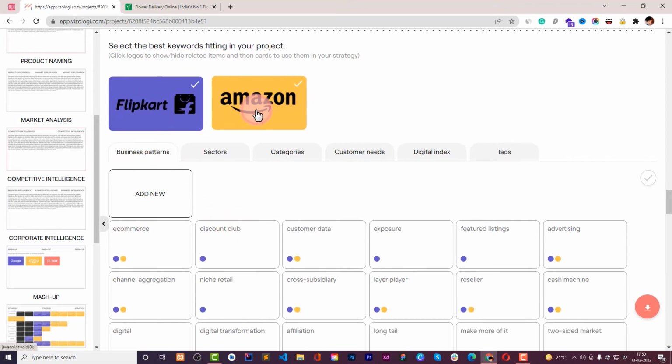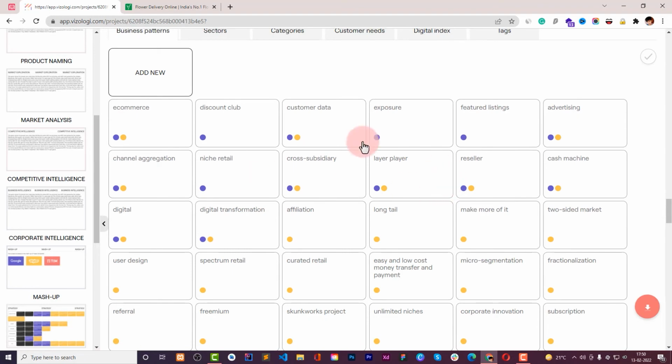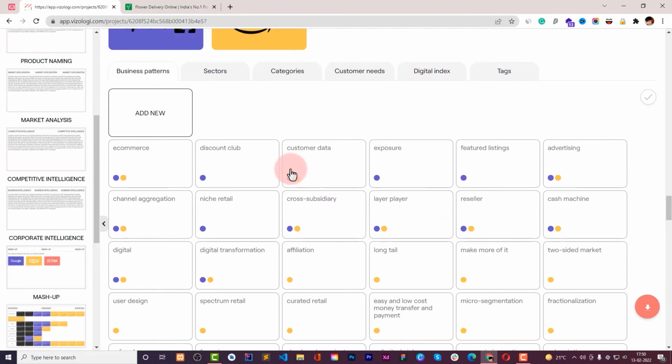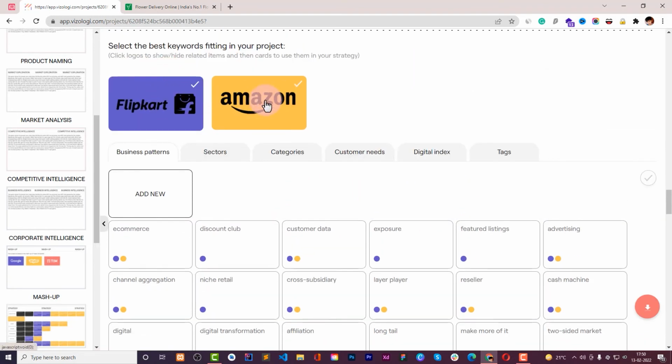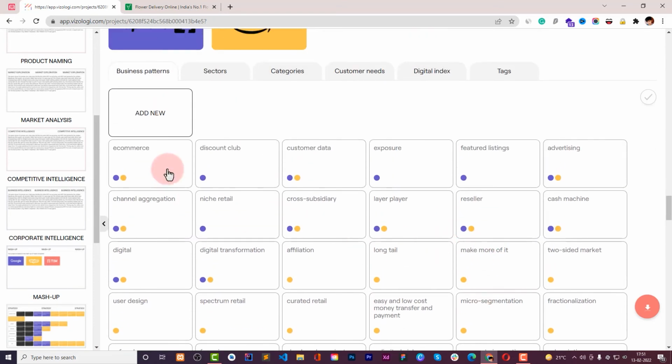When you click on Amazon, you can find this. So when you see these two dots, one is for Flipkart and this is for Amazon. Both have customer data, business pattern, and only Flipkart has exposure business pattern. So based on this data you can select your business pattern.